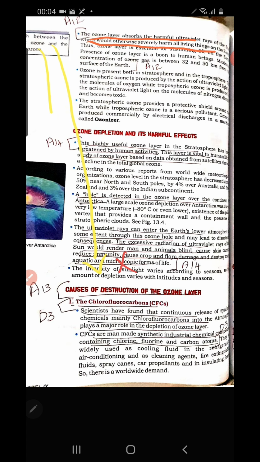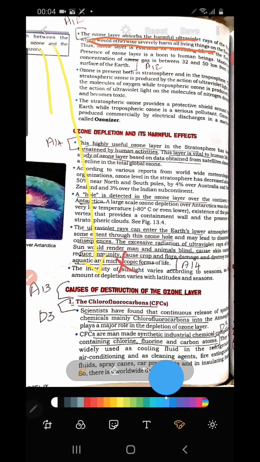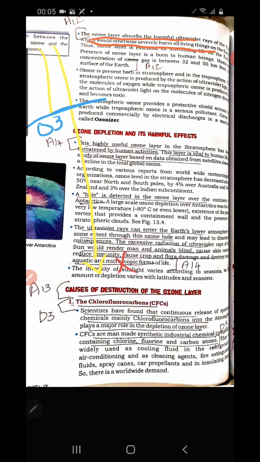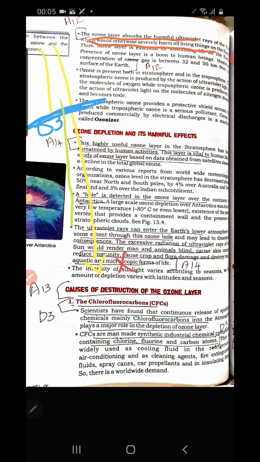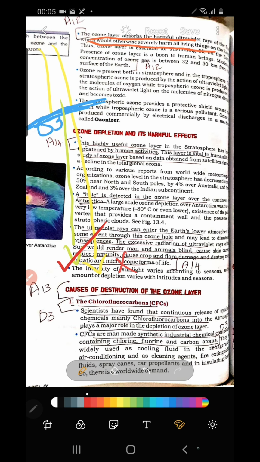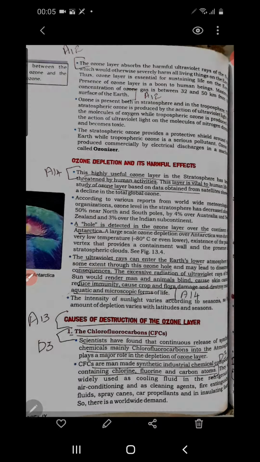So they do not directly reach here, only up to the stratosphere. In the upper layer of the stratosphere there is ozone, O3. This ozone absorbs the harmful rays from the sun and does the filtration work, and then allows the sun rays to reach the surface of the earth so that it is not harmful to living beings. Clear? Okay, now we continue.